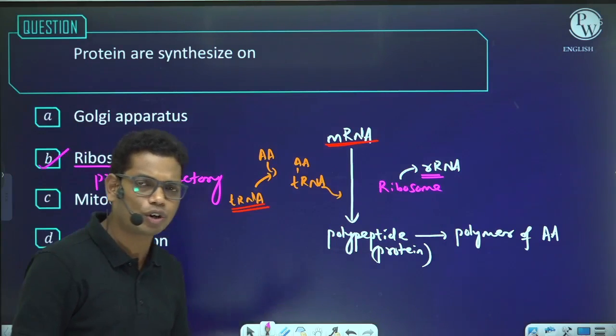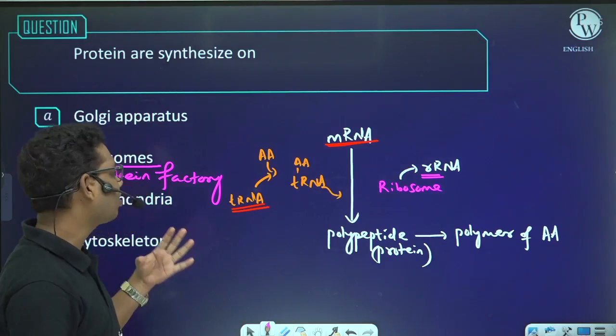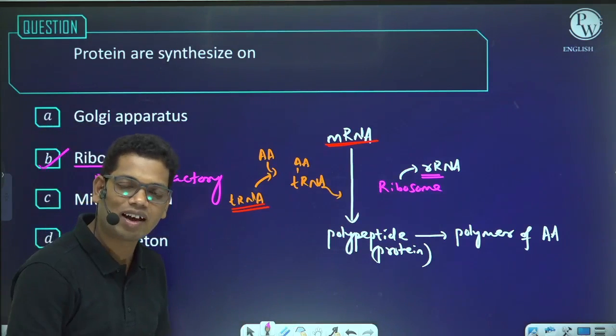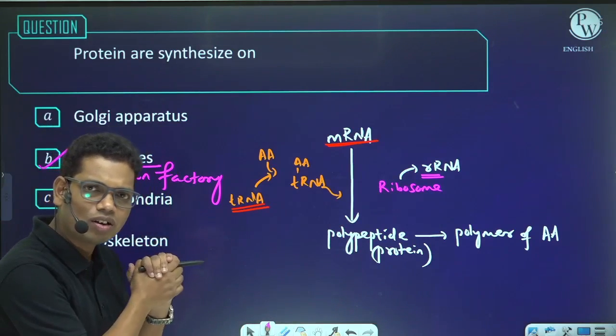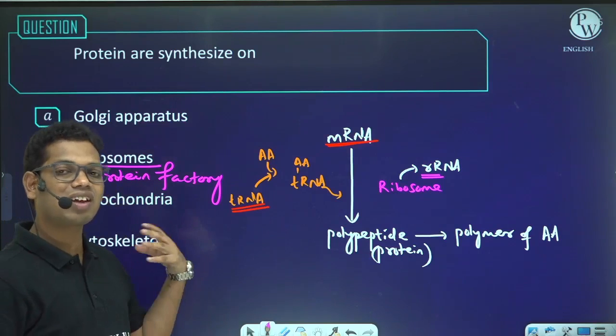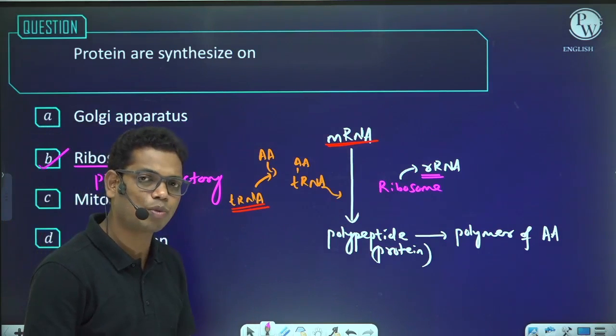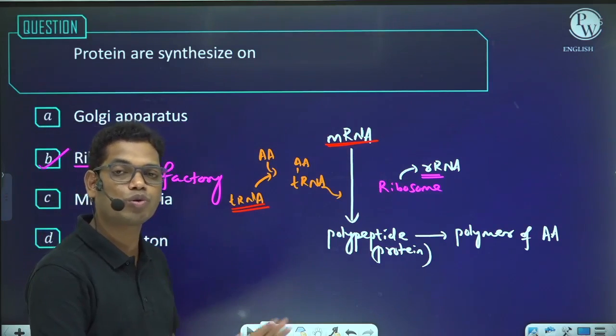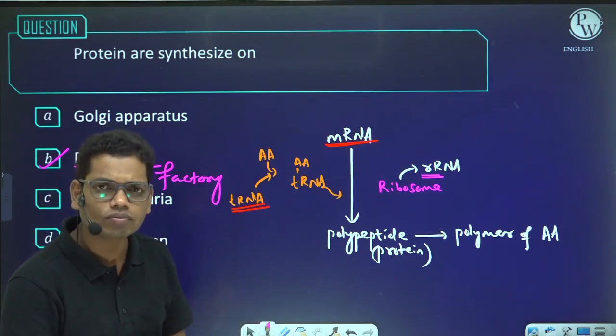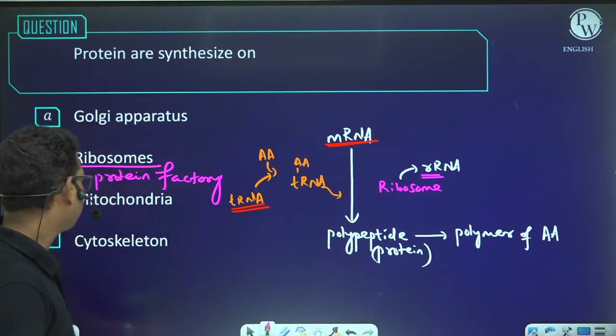whether the cell is prokaryotic or eukaryotic, every cell has ribosome. This is the smallest organelle. And because every living cell has ribosome, this ribosome is also known as universal organelle.